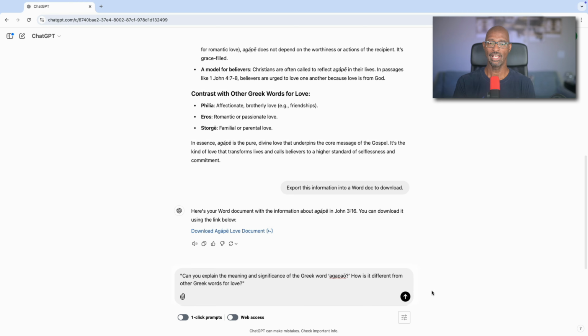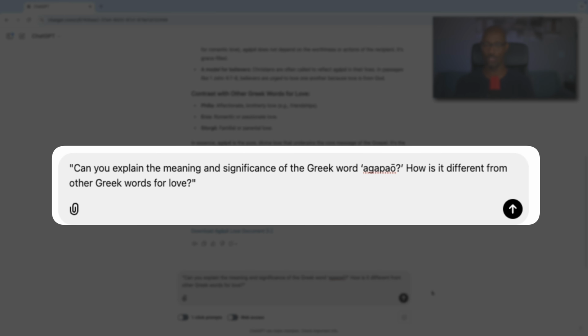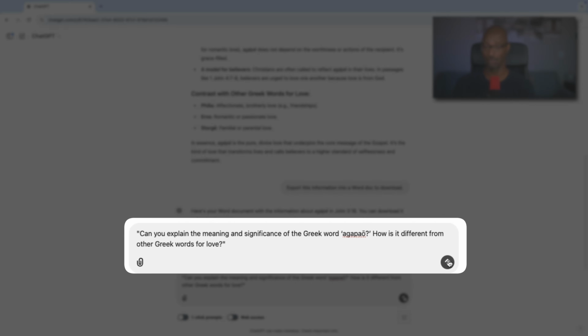So our next prompt is, can you explain the meaning and significance of the Greek word agapaō? How is it different from other Greek words for love? So let's see what we get here.